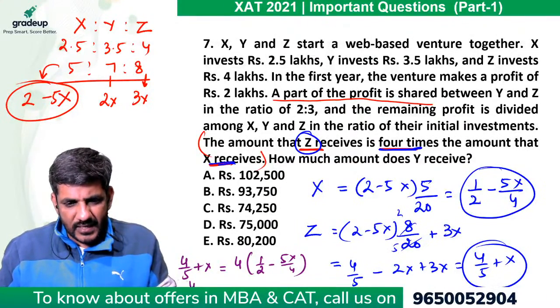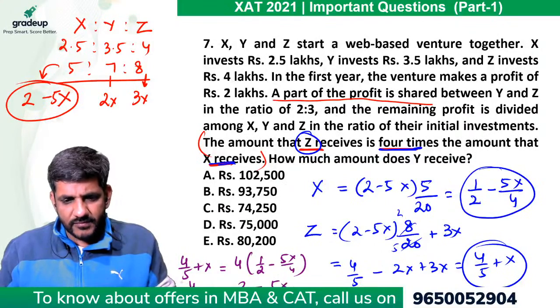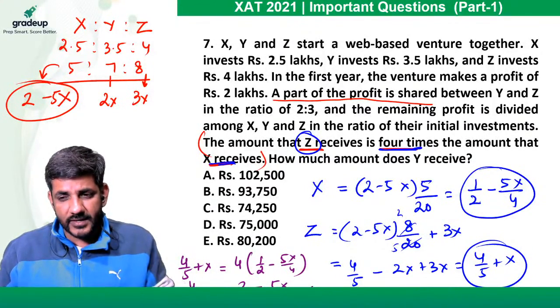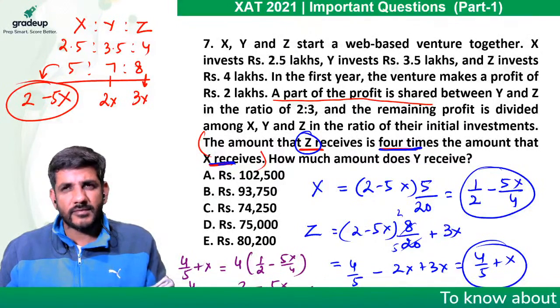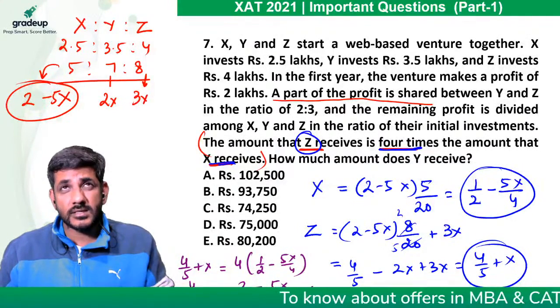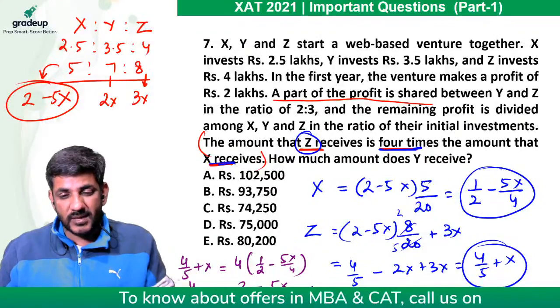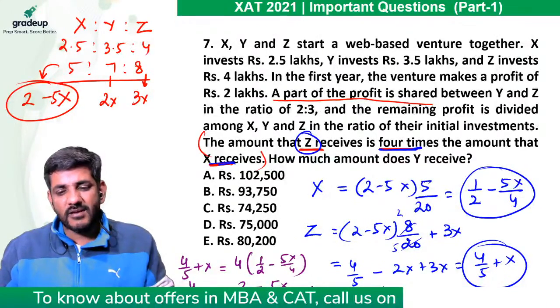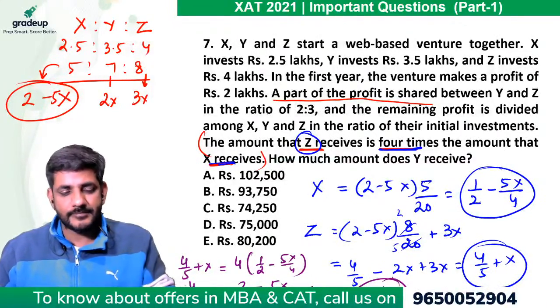तो देखिए जरा कितना आता है. 4 by 5 plus x is equal to 2 minus 5x. तो 6x is equal to 2 minus 4 by 5. 2 minus 4 by 5 guys हो जाएगा 10 minus 4 by 5, 6 by 5. तो यहां से x की वैल्यू मेरी 1 by 5 आ रही है.